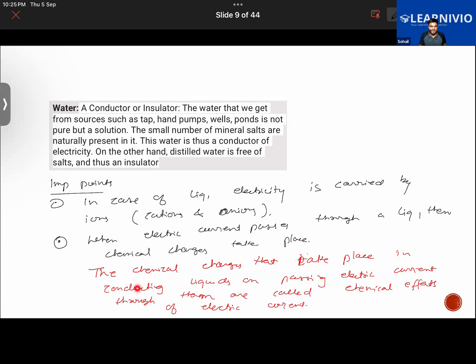The chemical changes that take place in conducting liquids on passing electric current through them are called chemical effects of electric current. That is the thing.